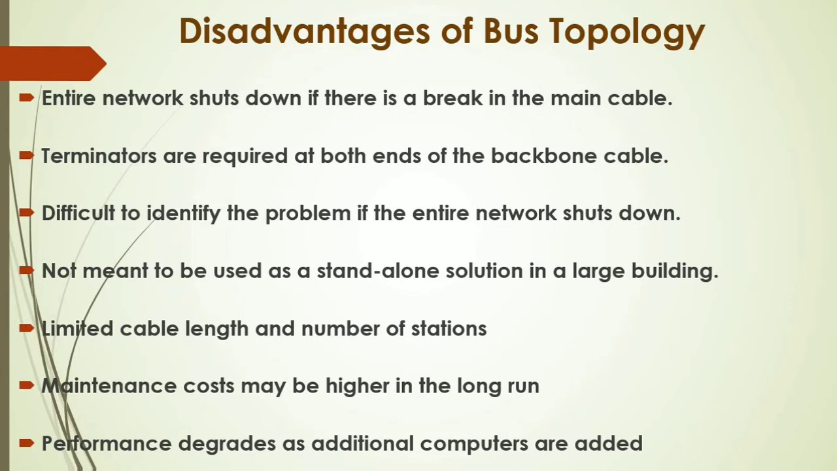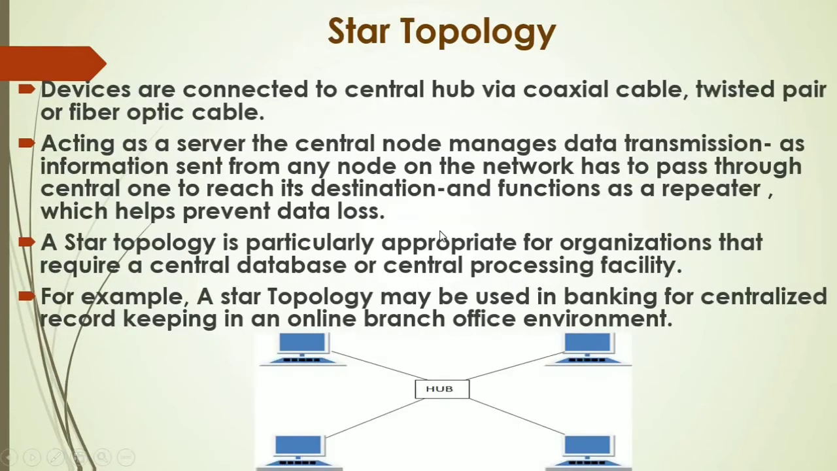Okay. So what we have learned in bus topology, we have a single cable that is called backbone cable, and to that backbone cable there are two connectors at both ends, and all other nodes are connected to the backbone using coaxial cable and RJ45 connectors. Next type of topology is star topology.